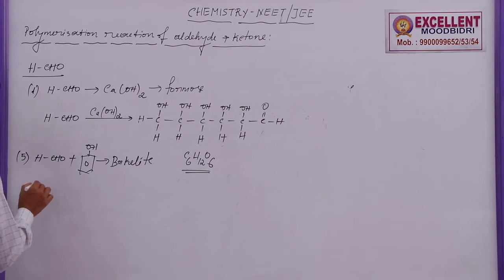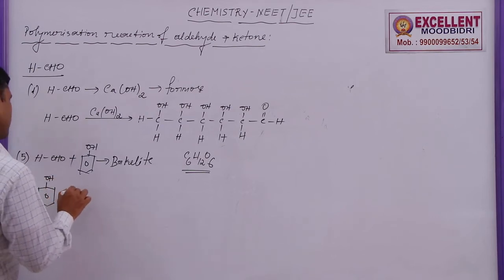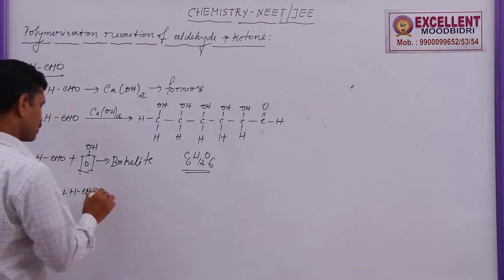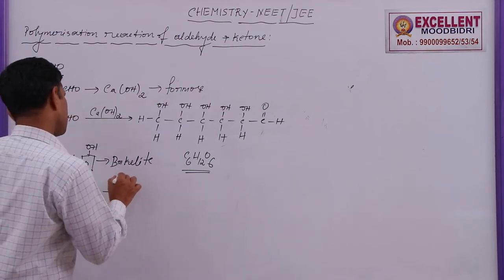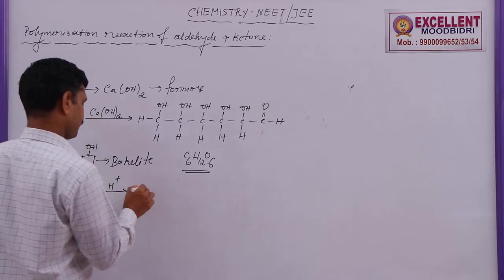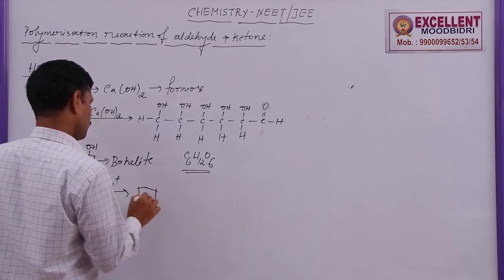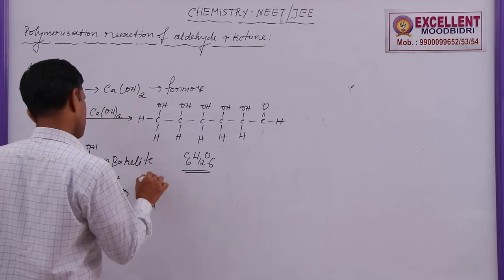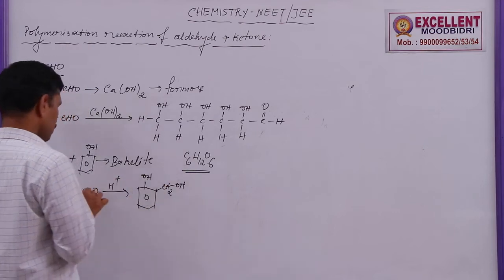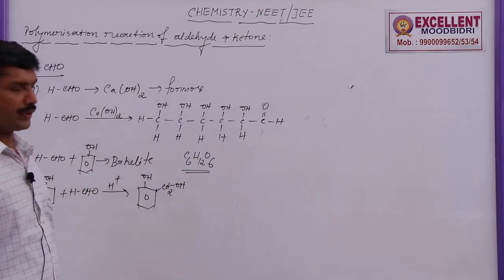First, phenol is treated with formaldehyde, HCHO. In the presence of acid or base, the first product formed is a hydroxymethyl phenol with a CH2OH group, which is a primary alcohol.